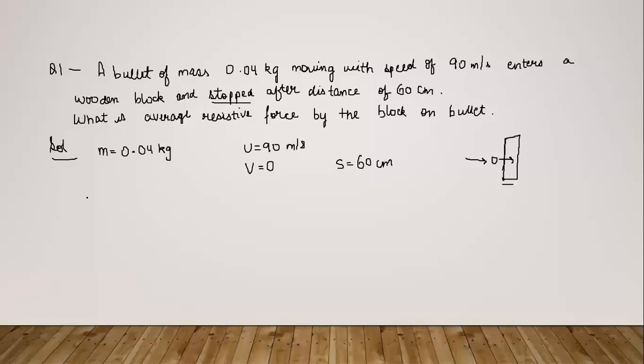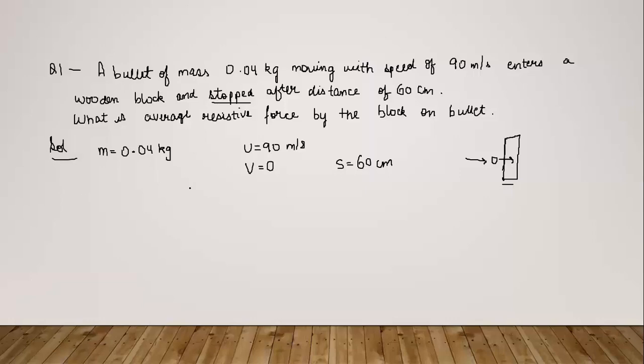This is a kind of question that we practiced during the chapter on motion in a plane. There also we derived three formulas, no? Three expressions in terms of the initial velocity, final velocity, displacement, acceleration, and time. So these expressions were in terms of these 5 physical quantities.